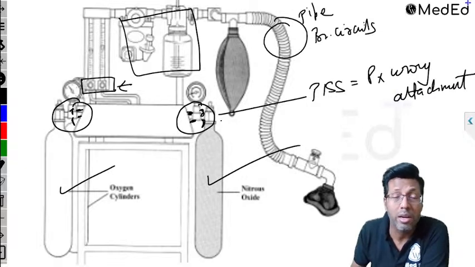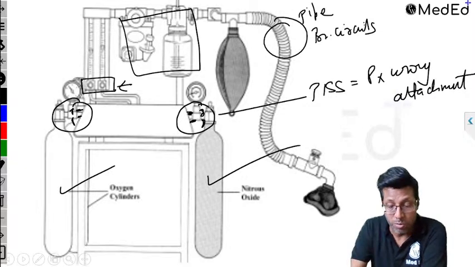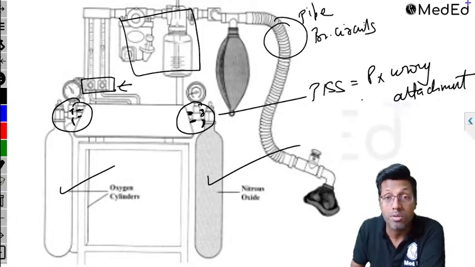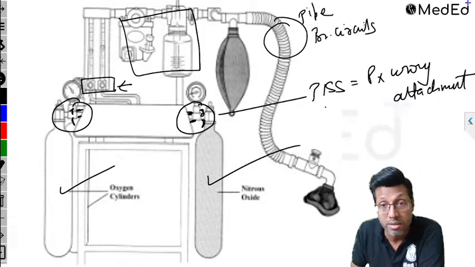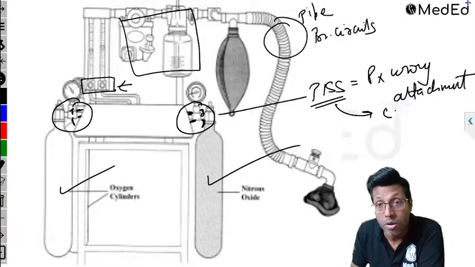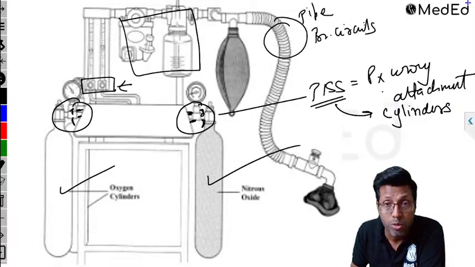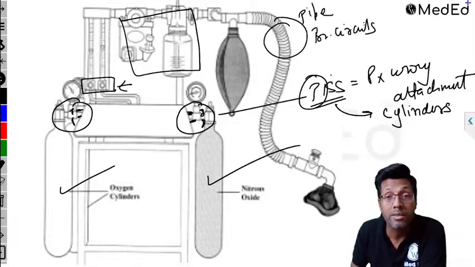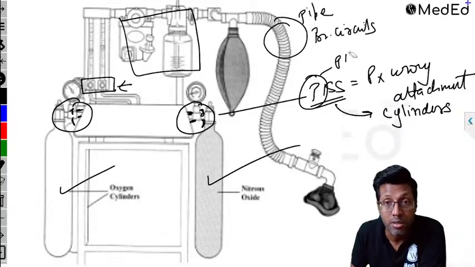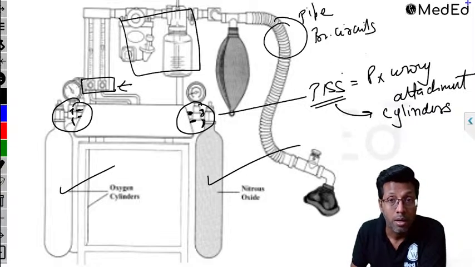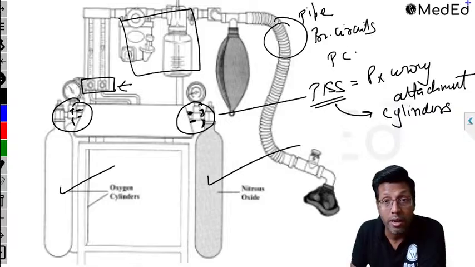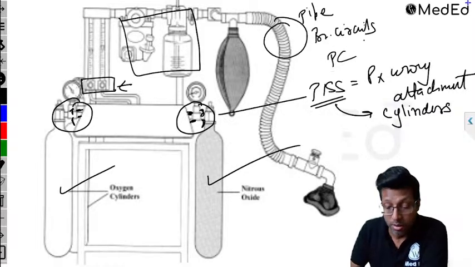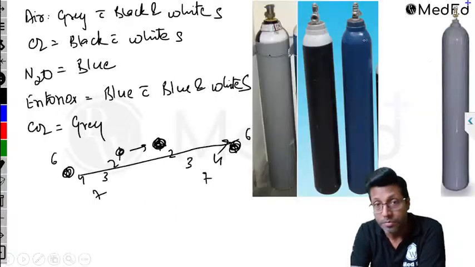Similarly, you have the diameter index safety system, which prevents the wrong attachment of pipelines. It is not about cylinders. So the pin index safety system, remember, this is for cylinders. This is not for pipelines. A lot of people get confused. Remember P for pin index and P for pipeline? No, it doesn't work here. It's not correct here. Pin index is for cylinders. Remember it as PC. Okay. Pin index is for cylinders. On the other hand,